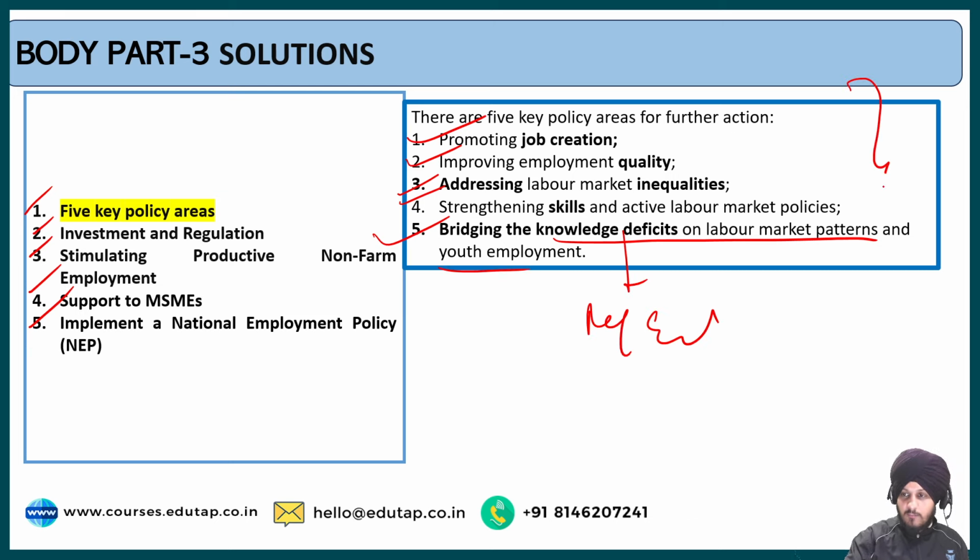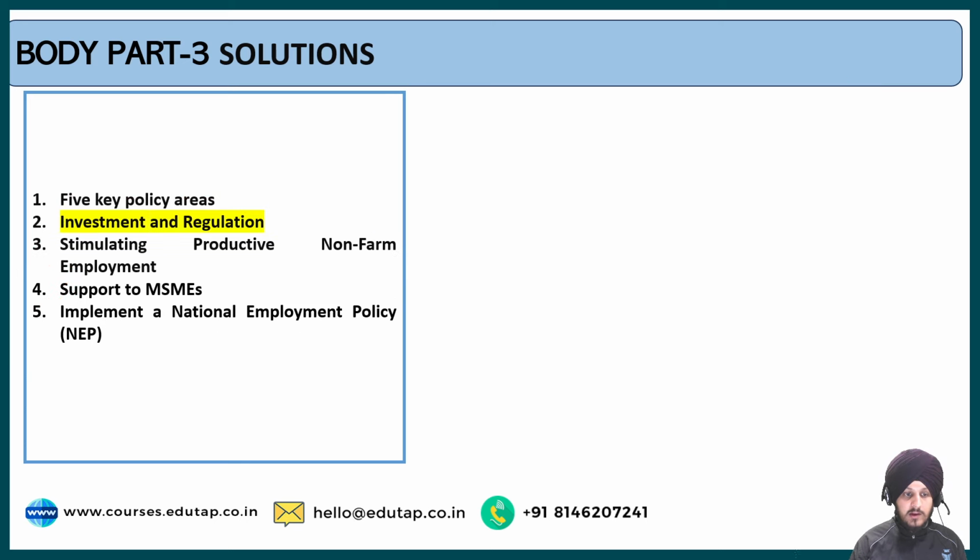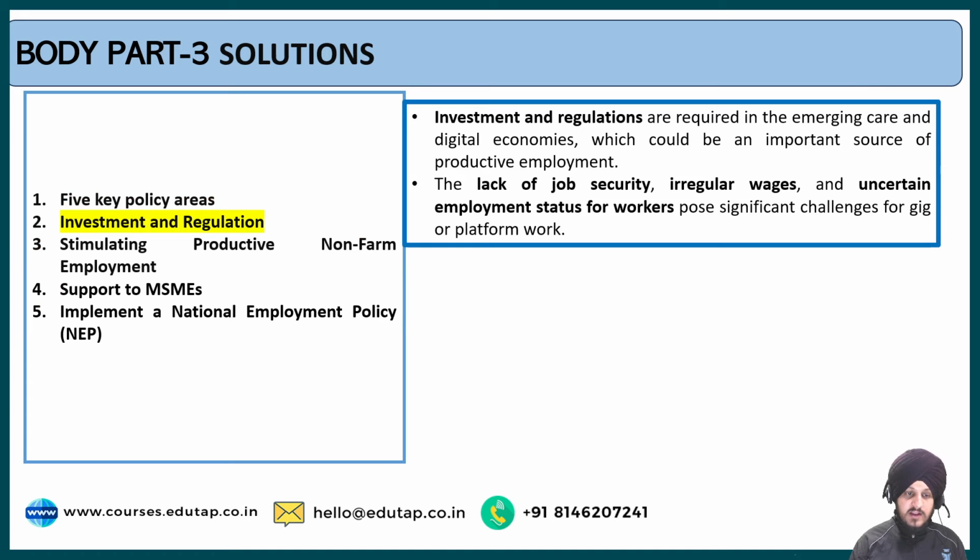We have already discussed this, and these are the recommendations given by the report, which is the India Employment Report by ILO.